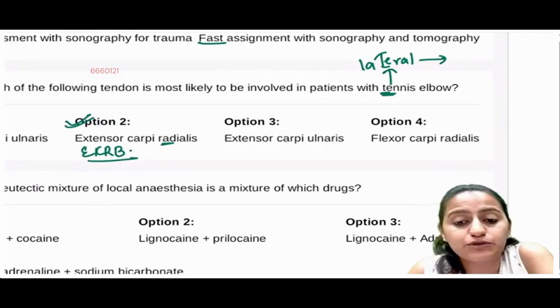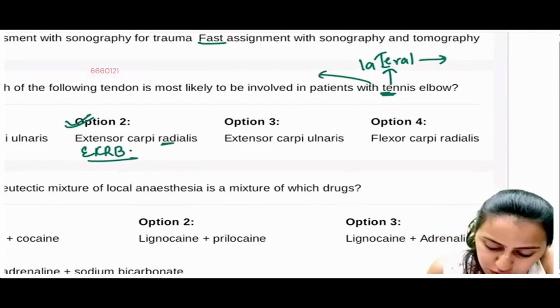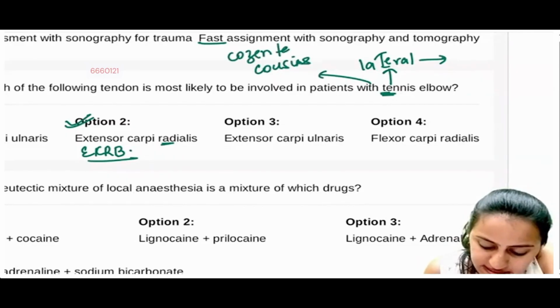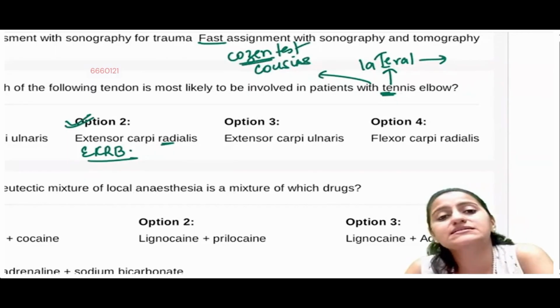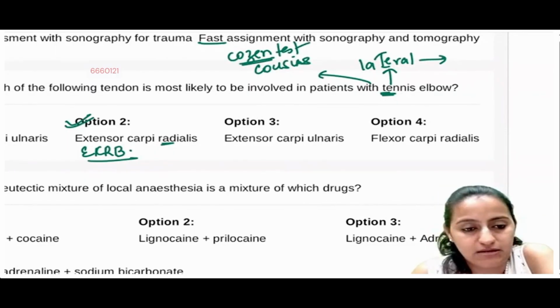And what test do we do for tennis elbow? You are playing the tennis with whom? You are playing the tennis with your cousins. So remember, cousin test. Okay, cousin test is done for tennis elbow. Medial wala is golfer's elbow. Correct.